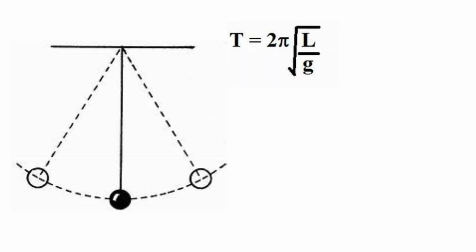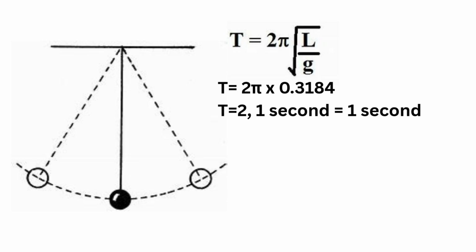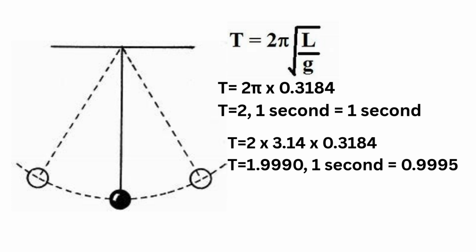This is the equation for the period, time to swing, of a pendulum. Throughout history the length of pendulum, L, for a second's pendulum was 0.994 meters, which interestingly was the original yard. By plugging in the correct values we get a time period of 2, which means 1 second equals 1 second. But if we use 3.14, we would get 1 second equals 0.9995 seconds, which doesn't seem like a lot, but would really mess us up.